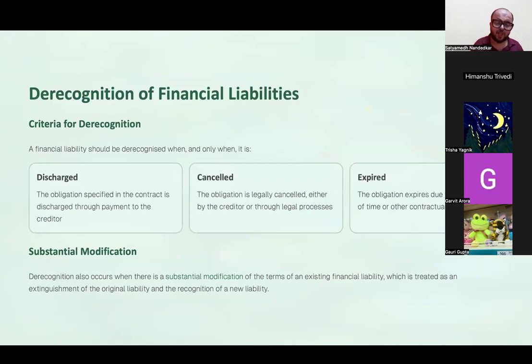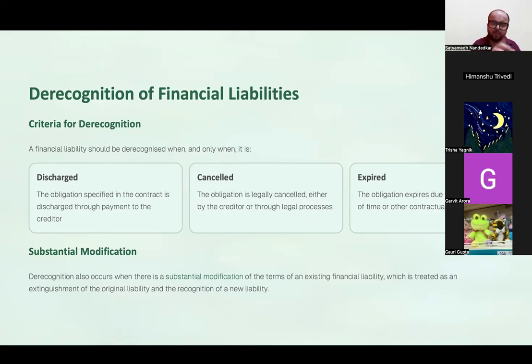In case of financial liabilities, when do you derecognize? When the financial liability is discharged, as in you have paid the amount to the other party, or cancelled. Like I had given you a loan of 5,000, but then, I just am very fond of you. तो मैंने आपका लोन माफ कर दिया. That is when the obligation is cancelled, and of course it has to be noted, or expired.